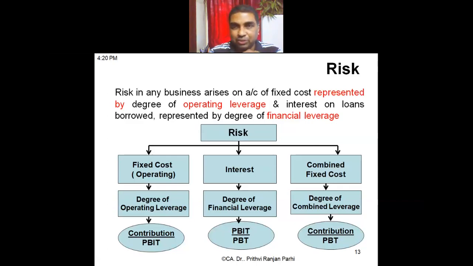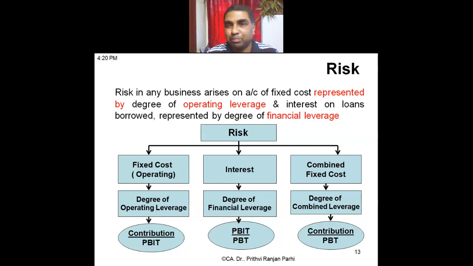Now, friends, one more concept we have to understand before understanding exactly how to compute it. First concept we have understood: we are introducing debt in the capital structure so that a leverage can be created. And leverage we are trying to create so that we can maximize our EPS, and that too disproportionately.